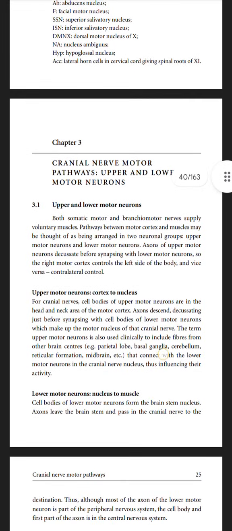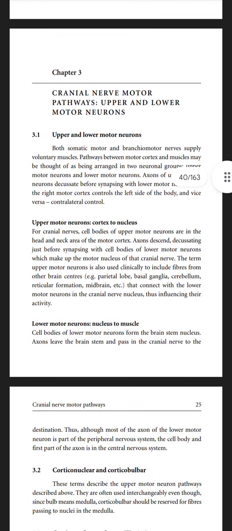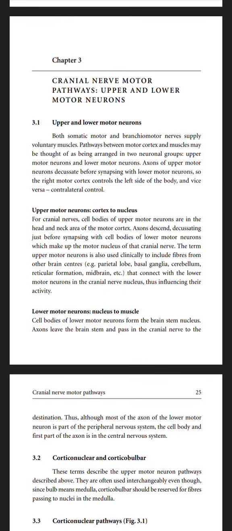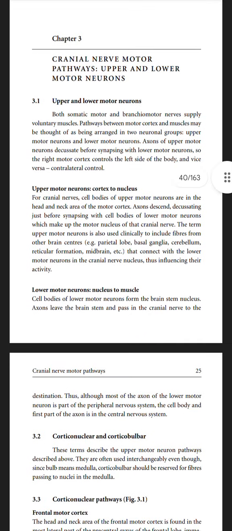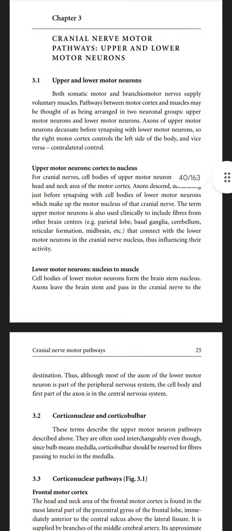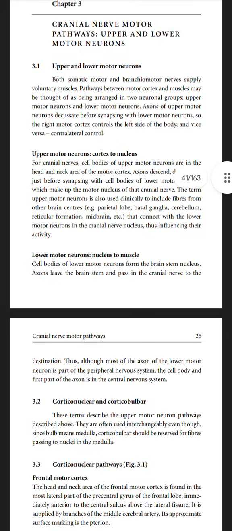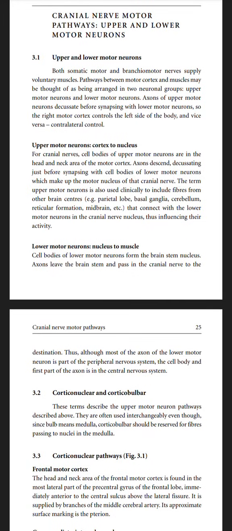Upper and lower motor neurons. Both somatic motor and branchiomotor nerves supply the voluntary muscles. The pathway between the motor cortex and muscle may be thought of as being arranged into two neural groups: upper motor neurons and lower motor neurons. Axons of upper motor neurons decussate before synapsing with the lower motor neurons, so the right motor cortex controls the left side of the body and vice versa.